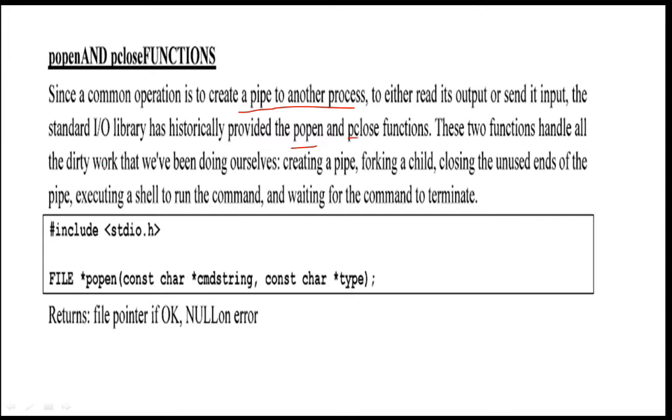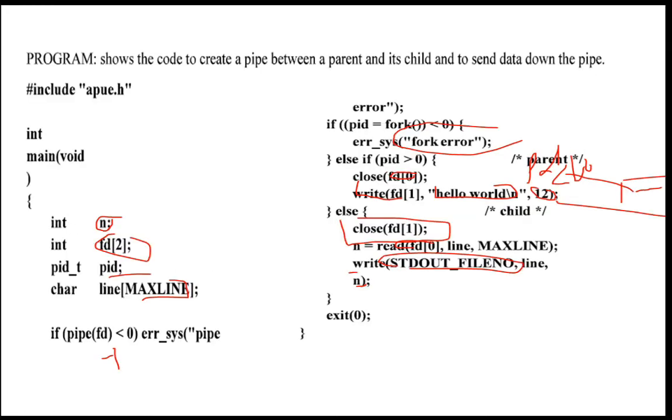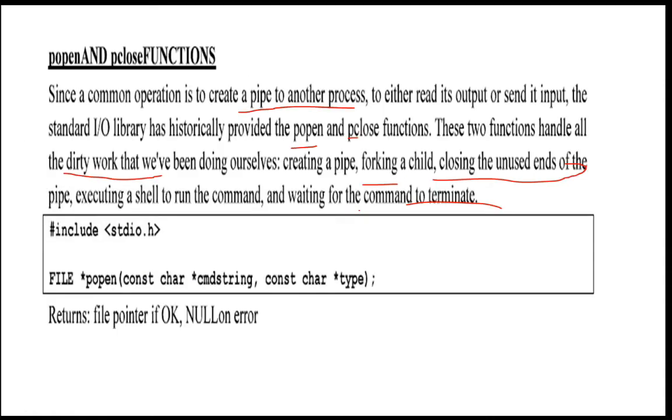These two functions handle all the dirty work that we have been doing ourselves, like creating the pipe, forking the child, then closing the unused end of the pipe, executing the shell command, and waiting for the command to terminate. These are all things we were performing externally. For example, externally we closed file descriptor 0, externally we closed file descriptor 1, then externally we wrote the data. These are all things we had to do.